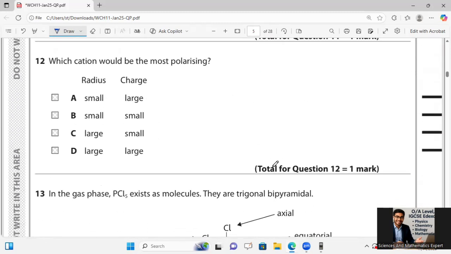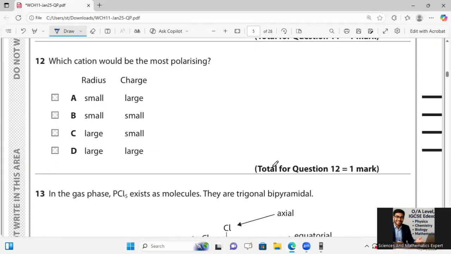After that, he is asking which cation would be the most polarizing, with radius and charge given.